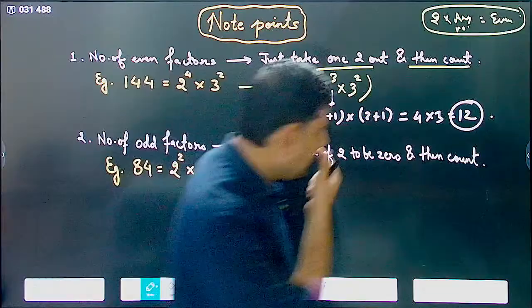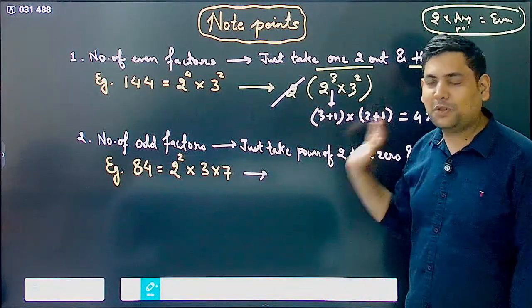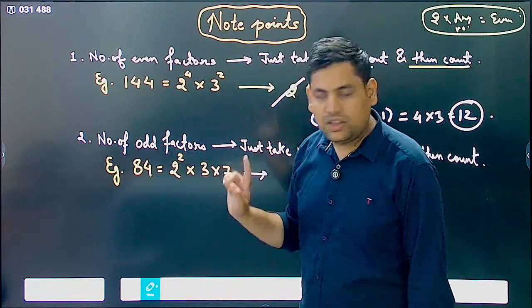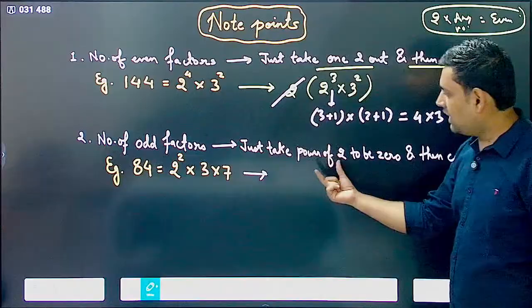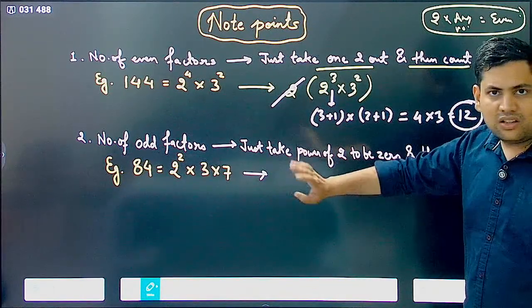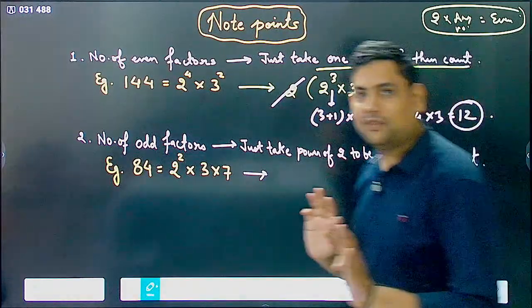Yes, correct. So this is what you have to do. You take 2 out and then do the same process. Now, if they ask you number of odd factors, what you have to do, you just take power of 2 to be 0. Whatever power is given does not matter, you take it to be 0. Now whatever is left you calculate for that.